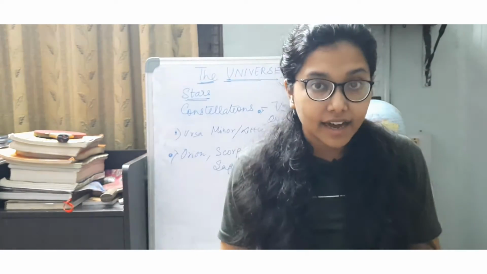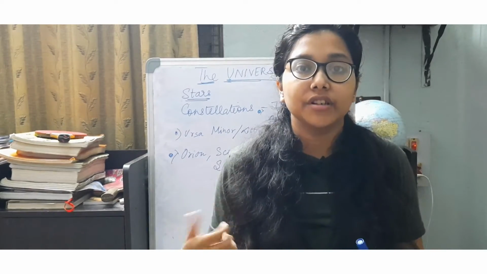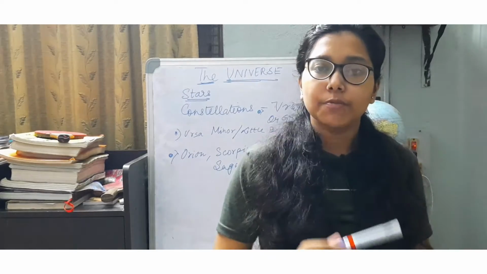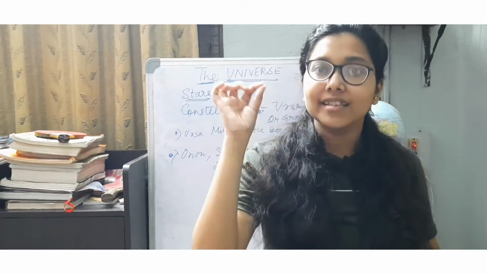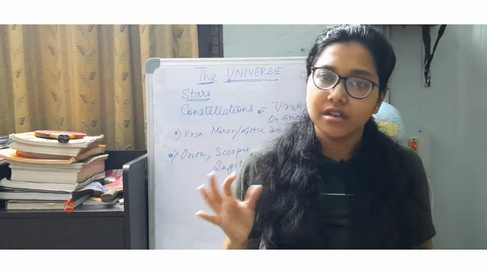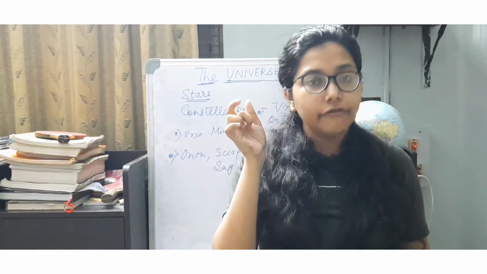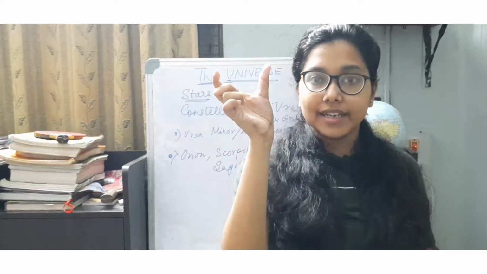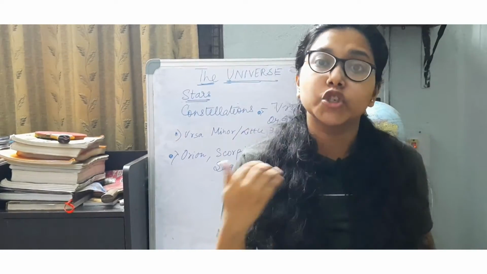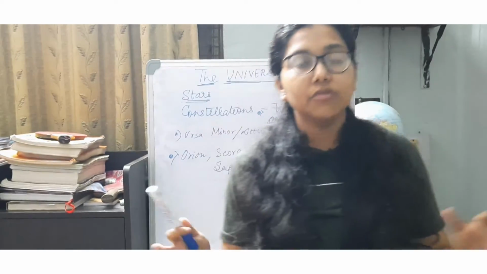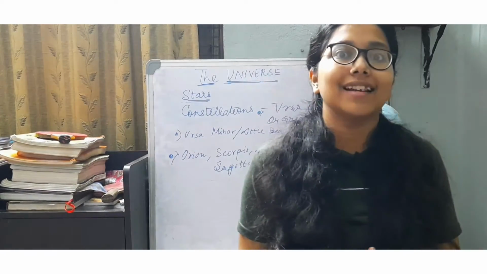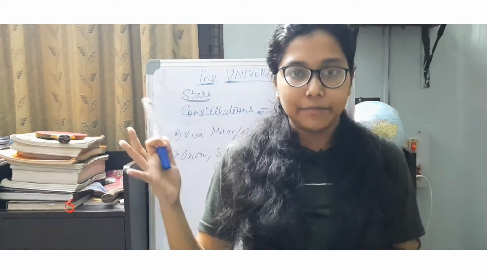And the best part is, when we see that these are the shining stars, it is only because they have nuclear fusion reactions taking place. Like, most probably in class 10 you have your first intro of what a nuclear fission reaction is and what a nuclear fusion reaction is. When I say nuclear fusion, that means two atoms will be fusing together, joining together to undergo the nuclear fusion reaction, which generally takes place at a very high temperature, of the order of 10 to the power 6 Kelvin.